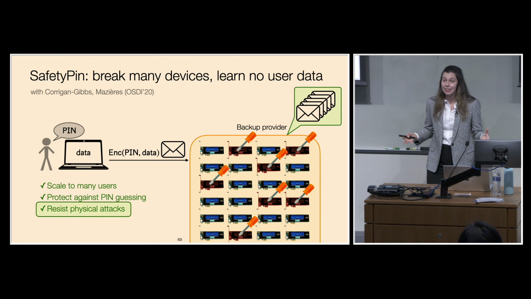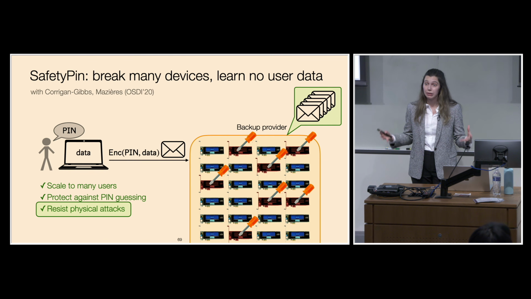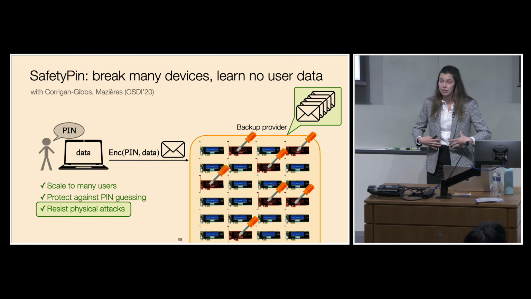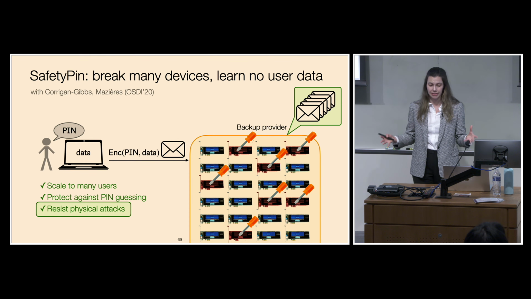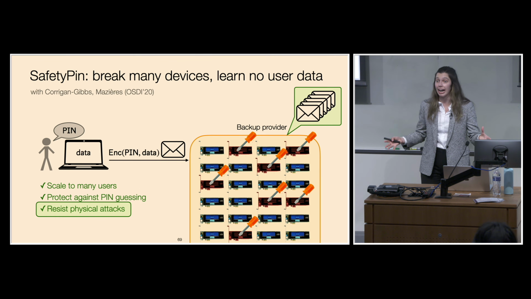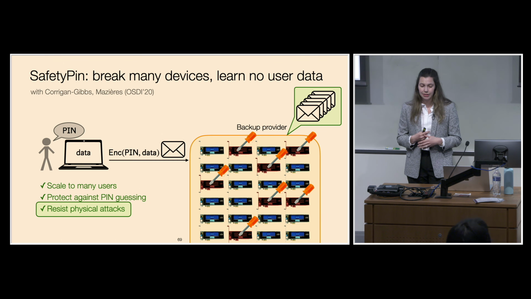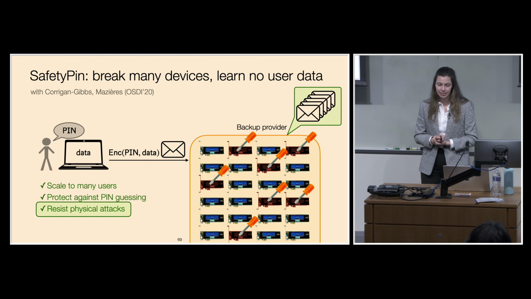And so in SafetyPin, we thought about how we can have the benefits of secure hardware devices without having to completely trust them. We split trust across many of these devices in order to provide strong protection against physical attacks. Now an adaptive attacker has to break into many of these devices before it can recover any user's data. This provides strong protection against an attacker that wants to break into these devices to recover user backups.